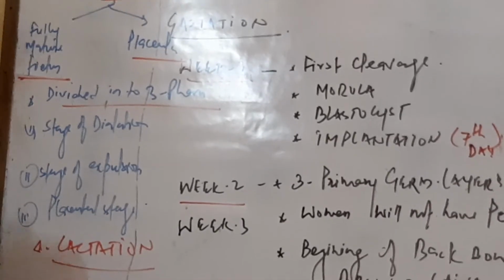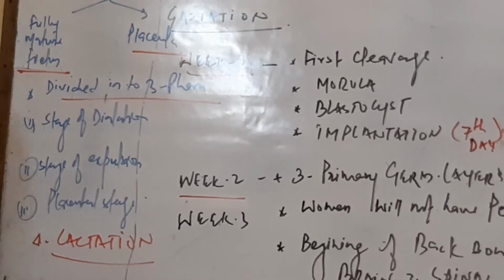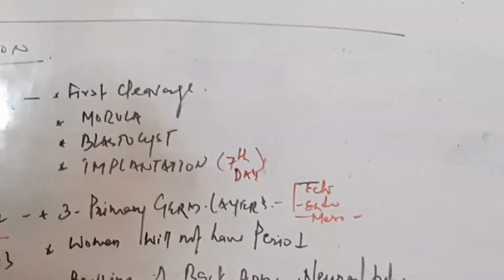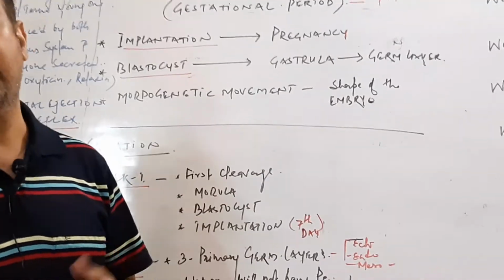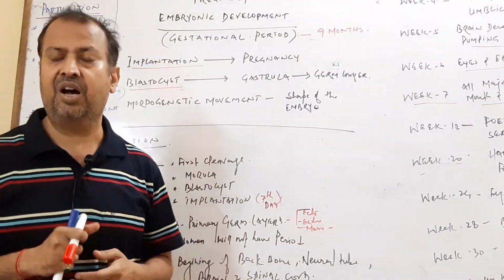After parturition, lactation starts. Lactation is the formation of milk in the mammary gland under the prolactin hormone.